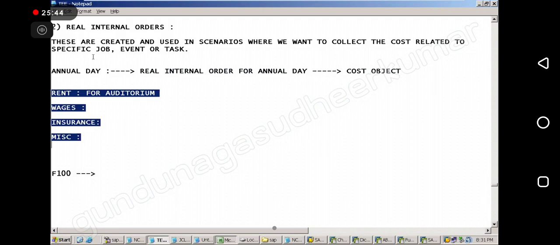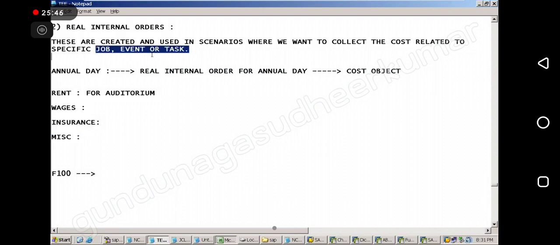So any event or task that I want to collect separately, I will treat it as a real internal order, as a cost object. Directly I can collect it. Is it clear? Then once all the costs have come, I will do the settlement of the order. Settlement means I will allocate to the respective cost centers.